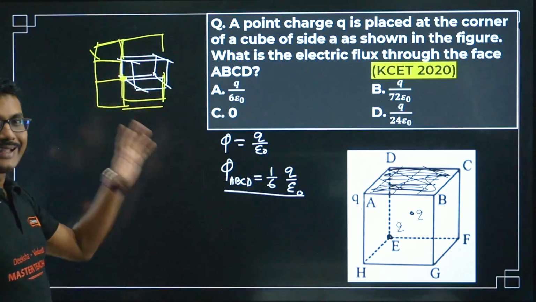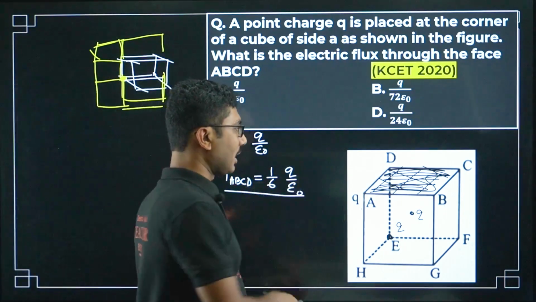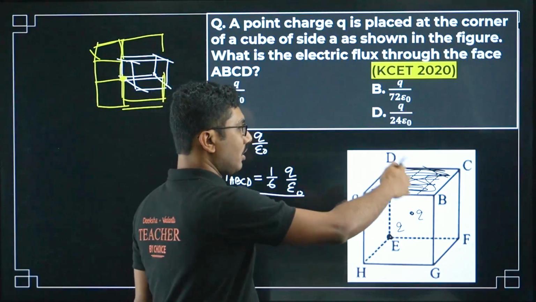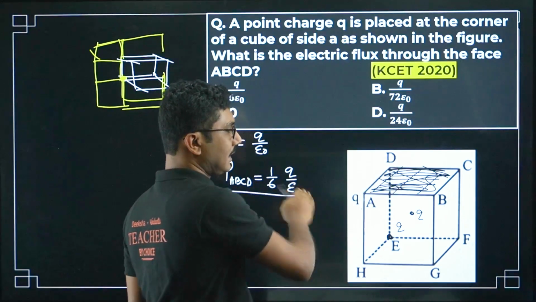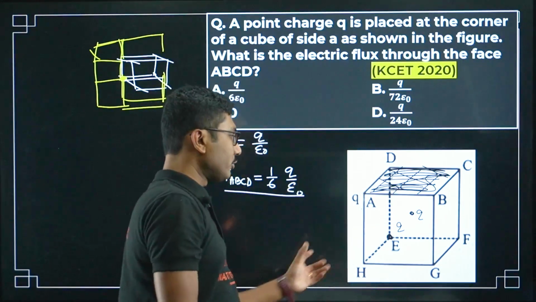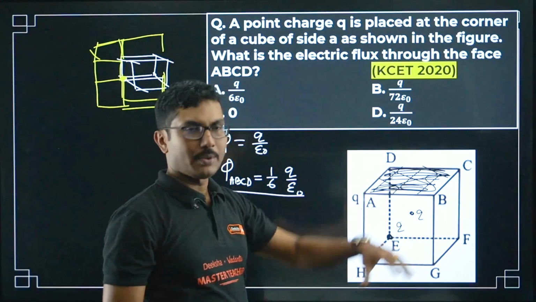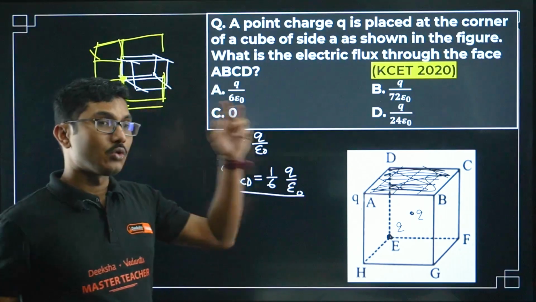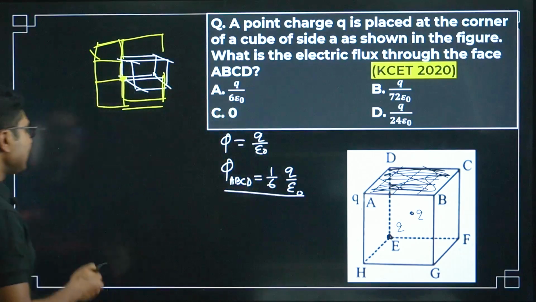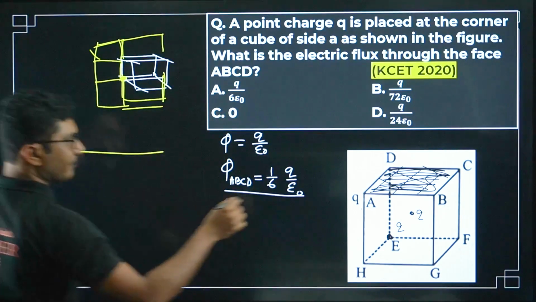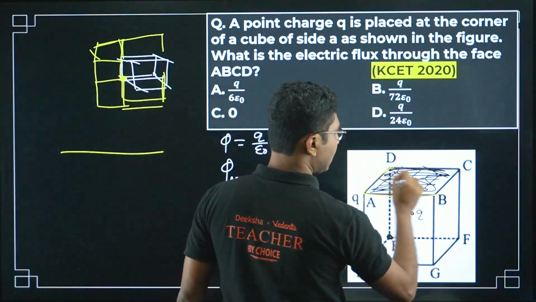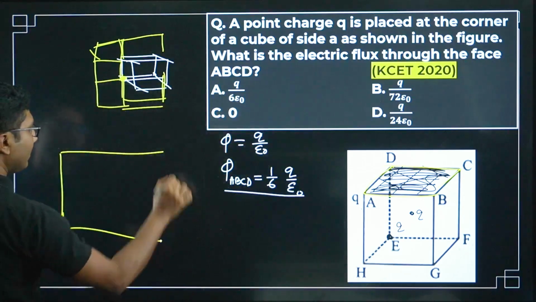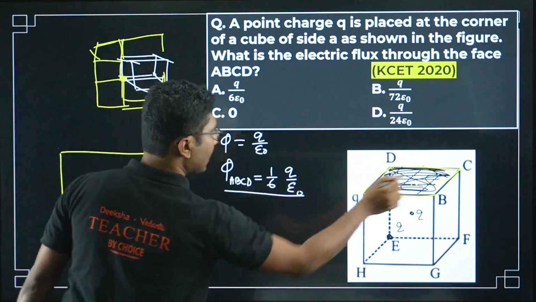We require 8 cubes. You can imagine 1, 2, 3 surfaces are there, one on the other side, one on the bottom side, and whatever gaps are there, you have to fill them up, and you will see that there are a total of 8 cubes, including this one. Now once 8 cubes are there, what would be that top surface ABCD?